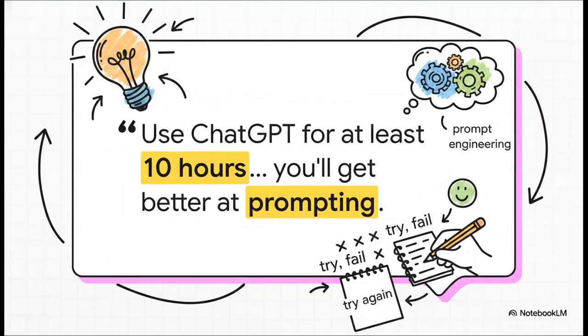I absolutely love this quote from Alban Brooke. He says, use ChatGPT for at least 10 hours before you give up. You'll get a lot better at prompting. The takeaway here is absolutely crucial. Prompt engineering isn't some magical talent you're just born with. It's an iterative skill. You literally have to practice it. You have to try, you have to fail, tweak your words a bit, and then just try again. It's like working out a muscle.